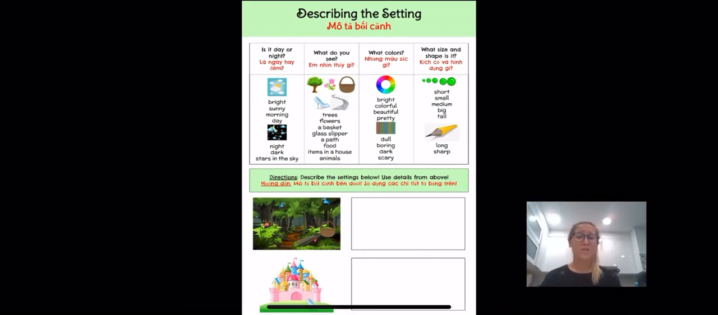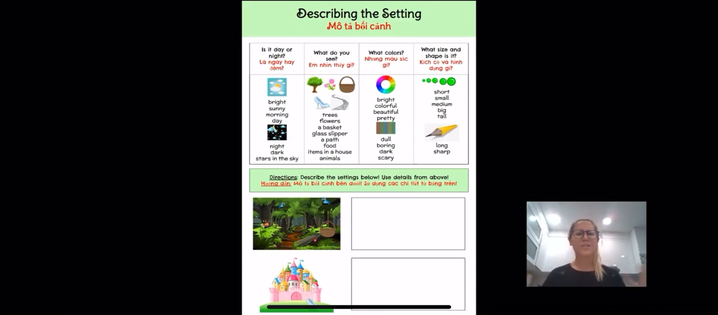You can also describe what you can see in your setting. So maybe you see trees, or maybe you see flowers, or a basket, or a glass slipper or a shoe. Maybe there's a path that your character will follow. Maybe you see food or items in your house. Okay? You might also see animals. So maybe you see a fox, or you see a dog, or a magic frog. So that's up for you to decide what you will see in your setting.